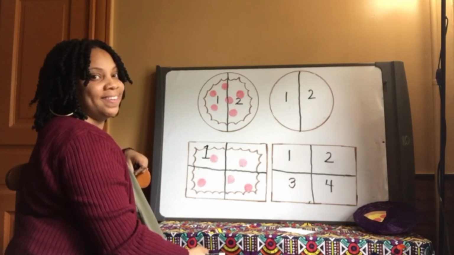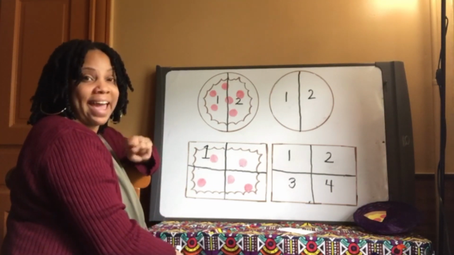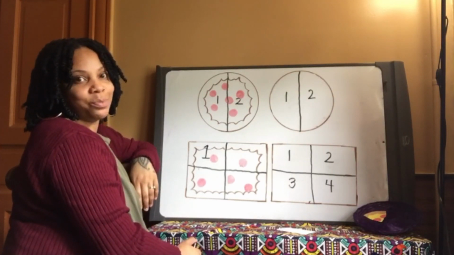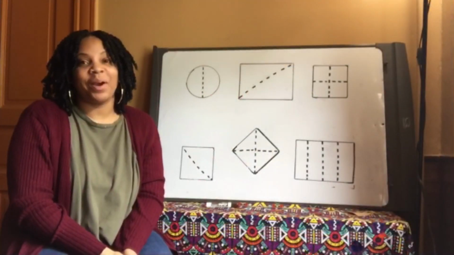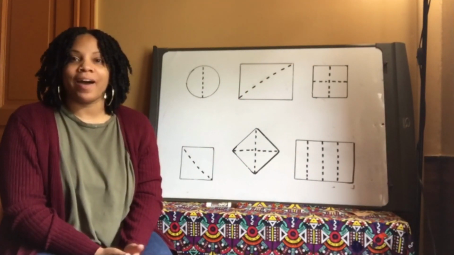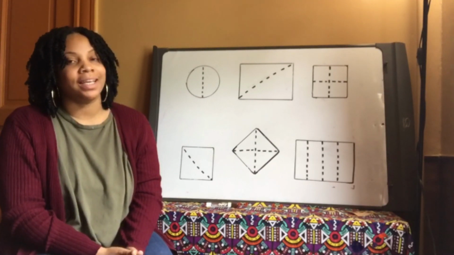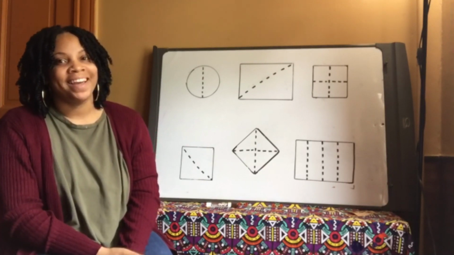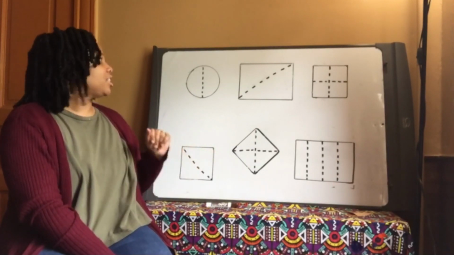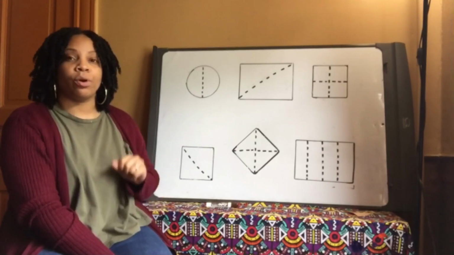Yay, Bo? All right, Congo Nation, let's look at some other shapes that are split in half or split into 4 quarters. And you guys are going to tell me which is which. Since we're no longer talking about pizza and about shapes, we're going to use the term divide. Divide means to separate parts or to split parts into equal parts. All right, Congo Nation. So let's take a look at these 6 shapes and determine whether they are divided into 2 halves or fourths.